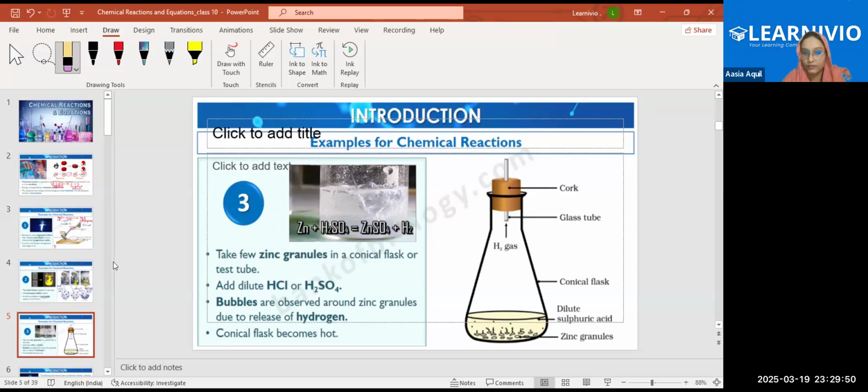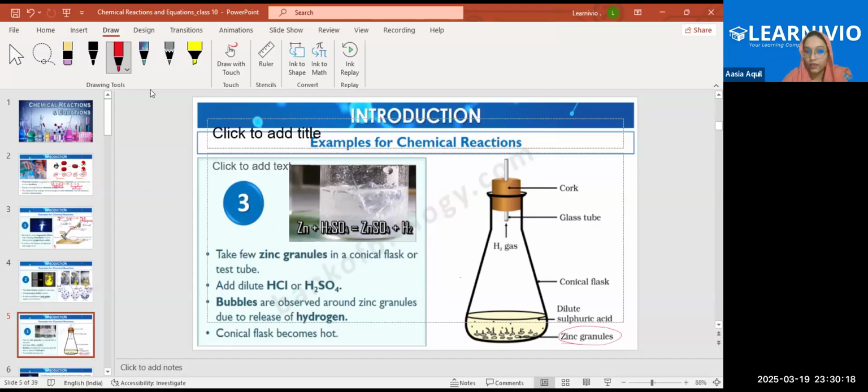This is a conical flask. I'm repeating this experiment. What you have to do is take a conical flask, this is the apparatus, and add dilute sulfuric acid to it, like 10 ml, and add zinc granules to it.